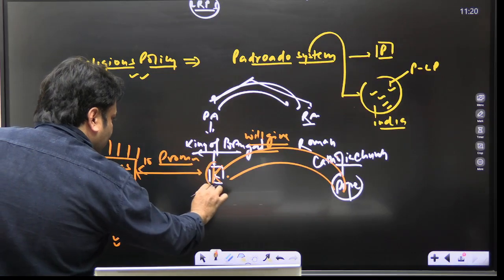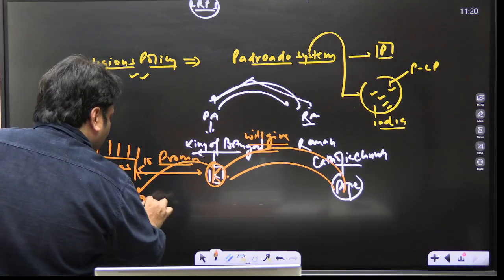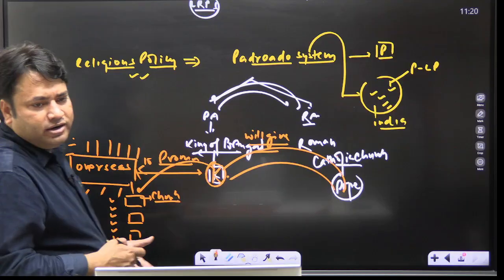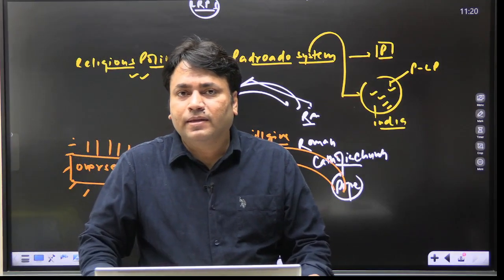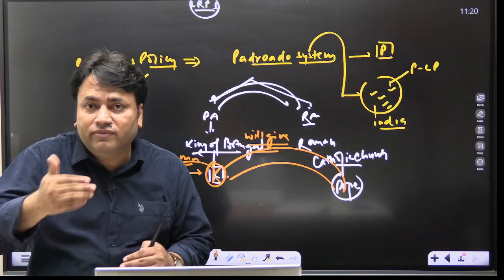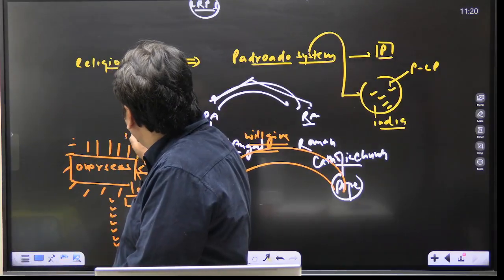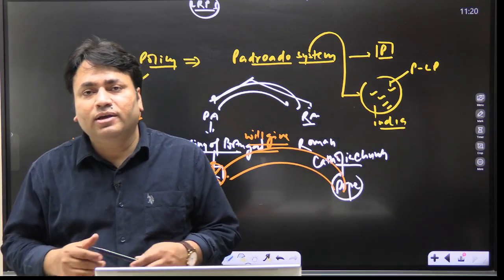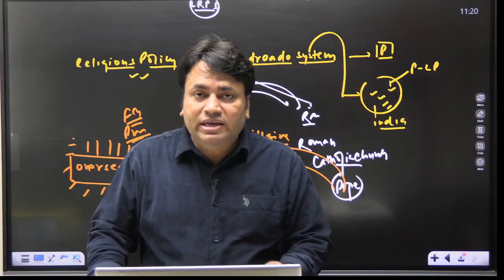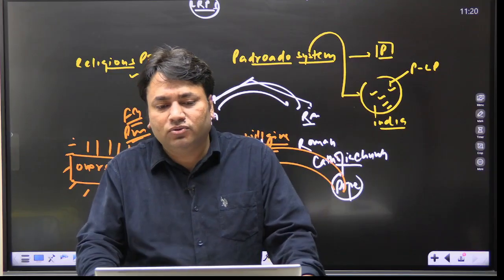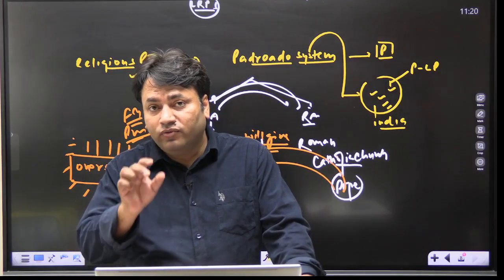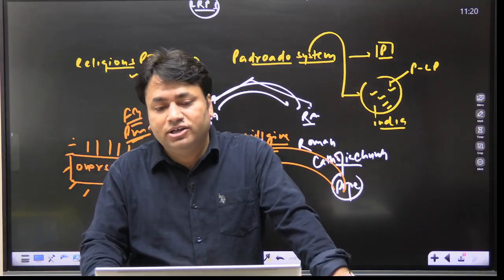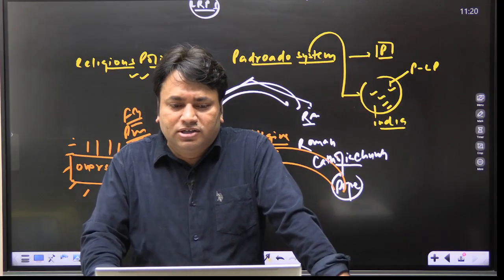The King of Portugal was given the right to appoint the church officials in these expanded territories. Okay, and they can do what? They can promote conversion. In this way, promoting conversion, forced marriages, Christianity will be promoted. They used to give incentives to the people to get converted to Christianity. And you will be surprised to know that destruction of temples was also done in Goa in the initial phases as a part of this program.